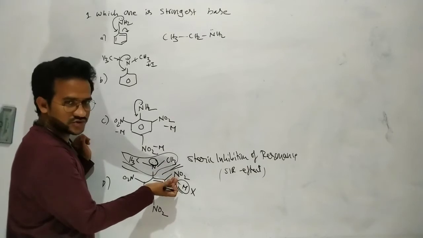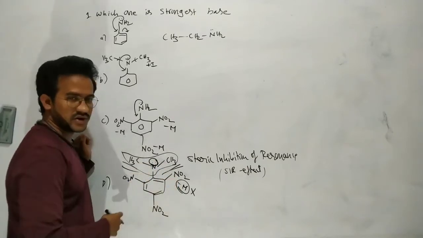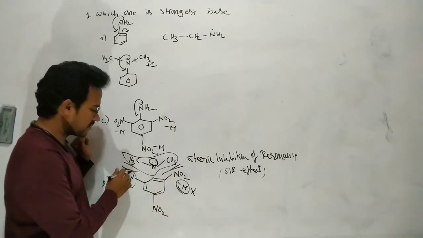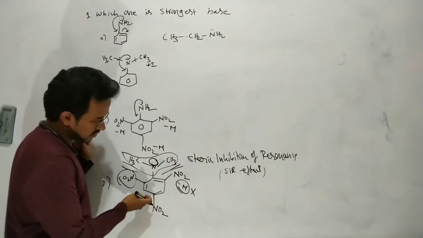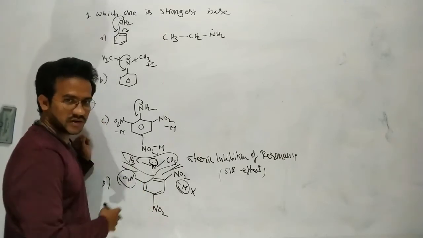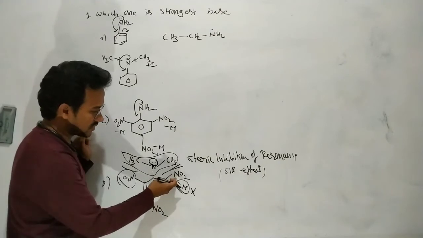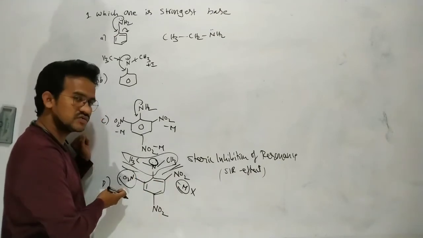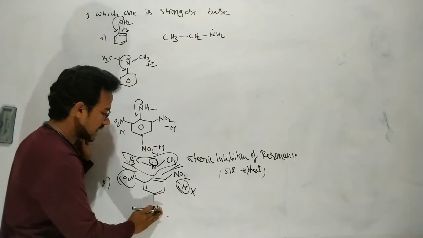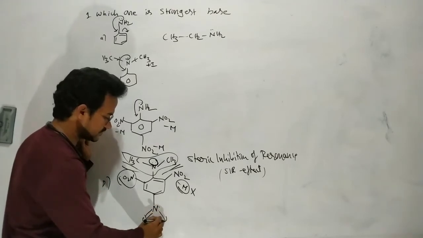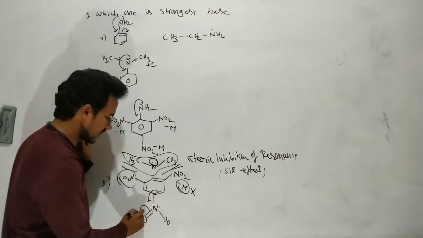This NO2 is also not in plane with the benzene ring. Of course, this NO2 is in plane with the benzene ring, so the minus M effect of this one is working, but the minus M effect of the others is not working.